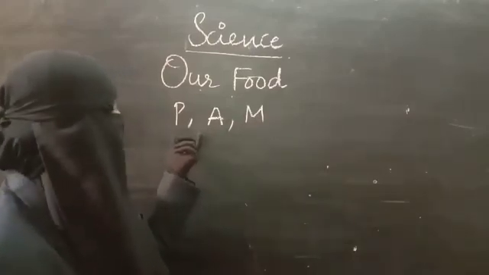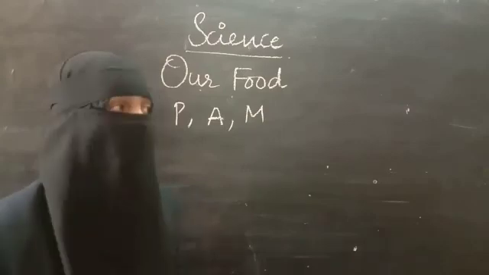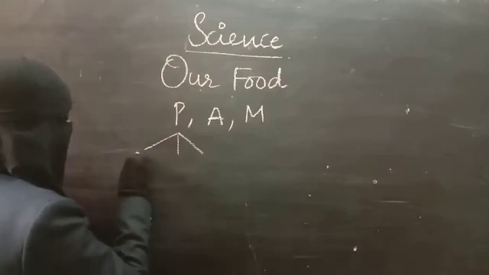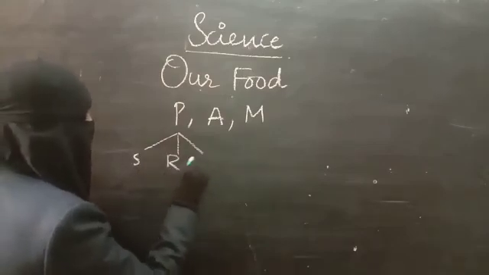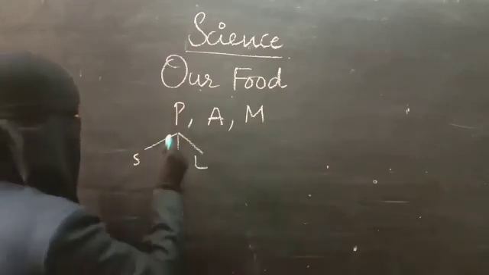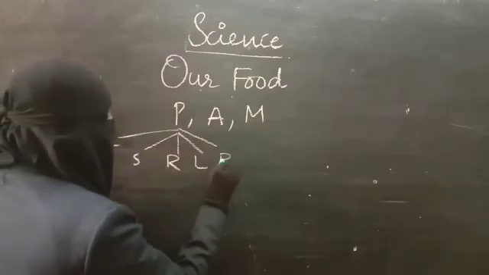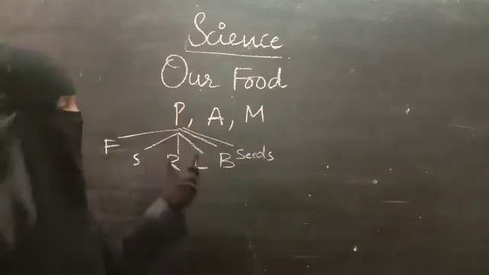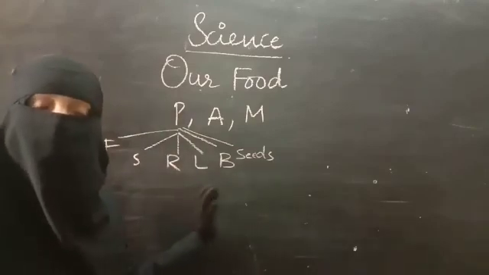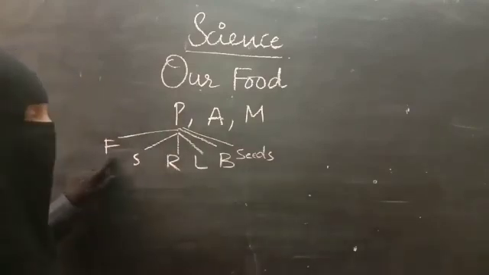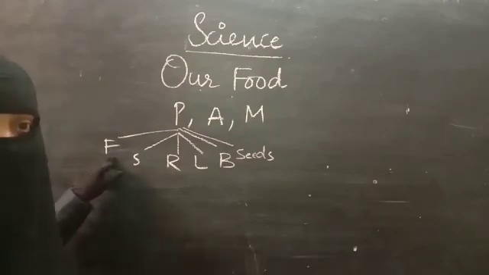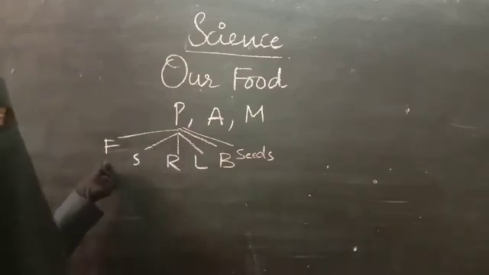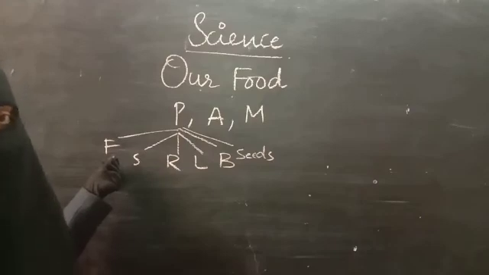In case of plants, either the entire plant is eaten or a part of the plant is eaten. Parts of the plant are mainly stem, root and leaf, and also branches, fruit and seeds. All the fruits and vegetables are fruits of the plant. Tomato is a fruit of the plant which is eaten by us. Even brinjal is also a fruit of the plant.